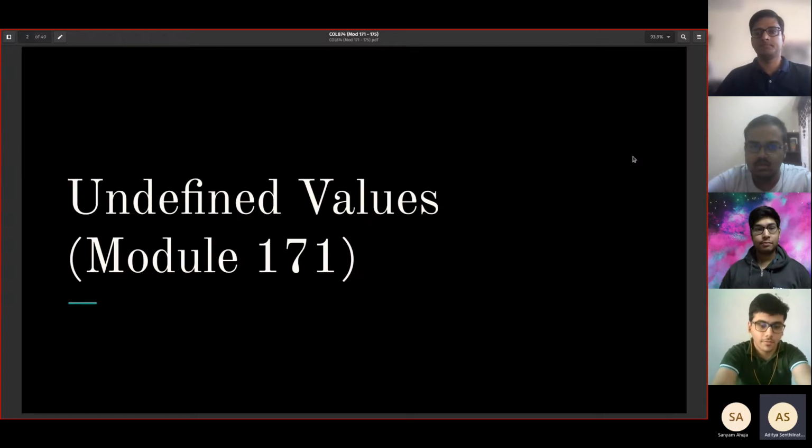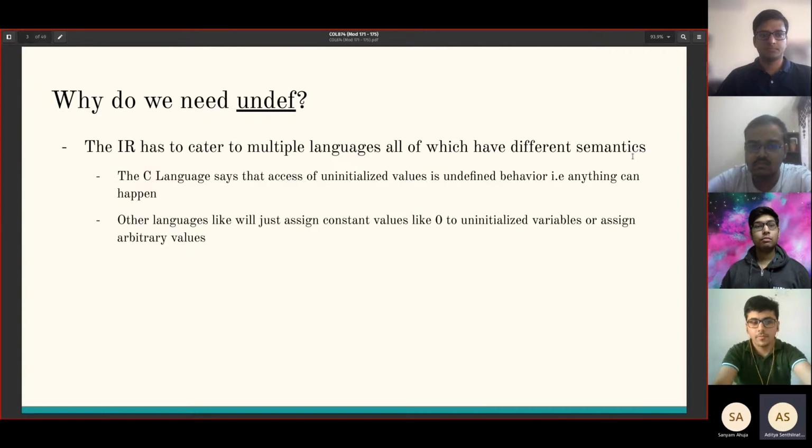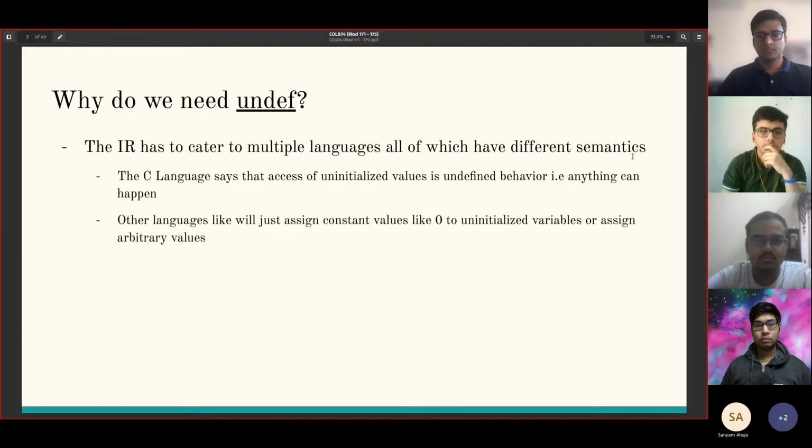Yes, so the first thing we'll be talking about is why we need undefined values and what was the problem with previous values defined. So far we've had undefined behavior and poison. Now we are going to introduce a new value called the undef value. The reason we have to introduce this is because the IR has to cater to multiple languages, all of which have different semantics.